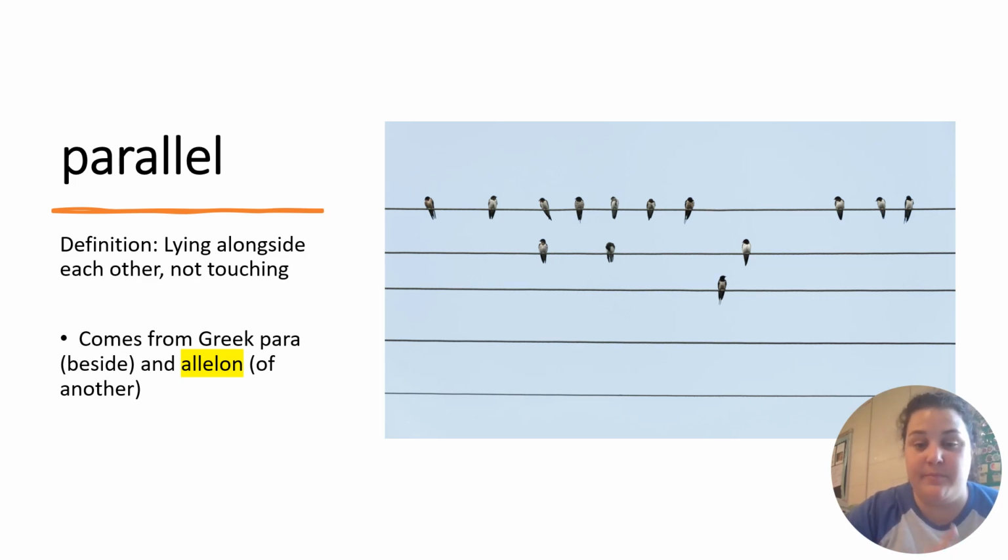You might see the word parallel in math class when you look at lines. You might look at parallel in PE class as you set up for a game. It means alongside, not touching.